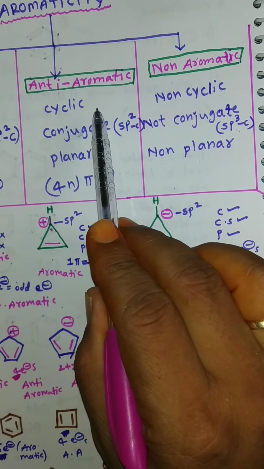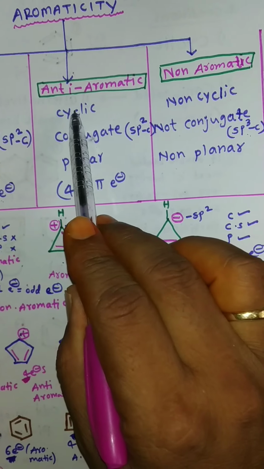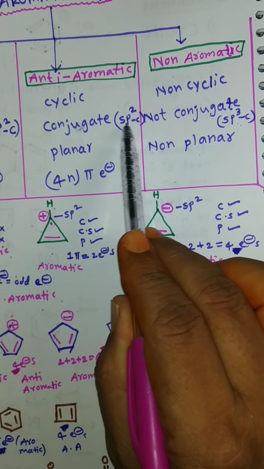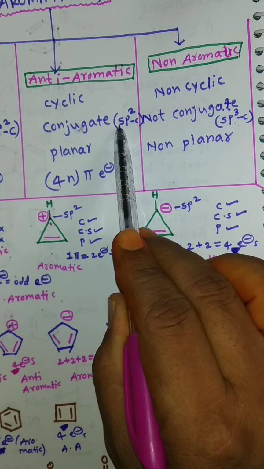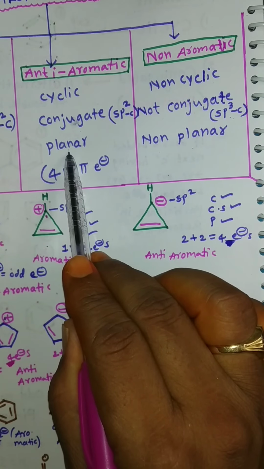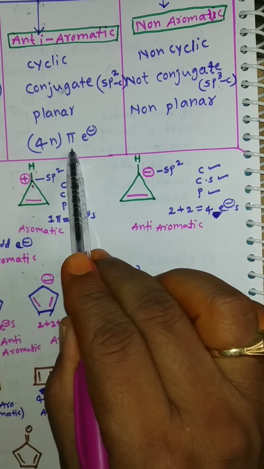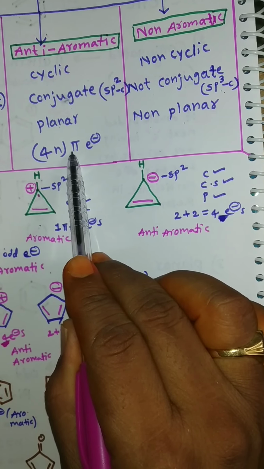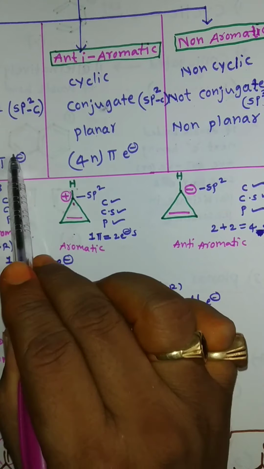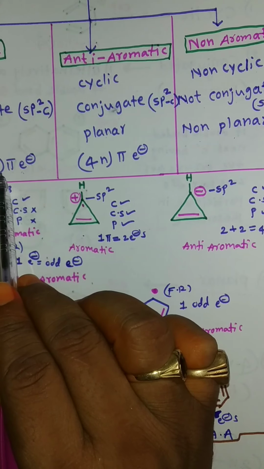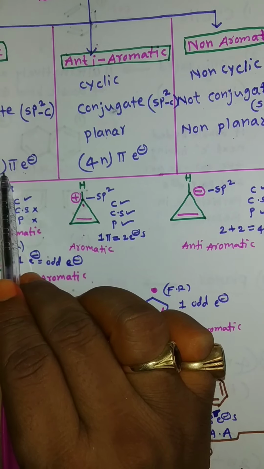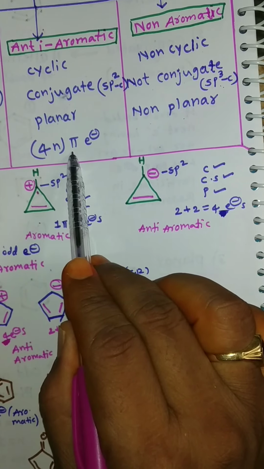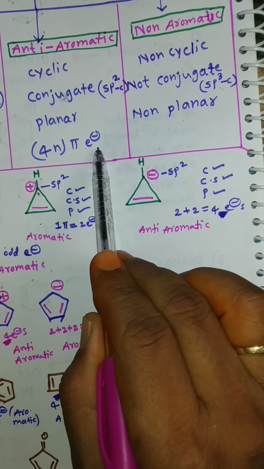Second one, anti-aromatic compounds. It should be a cyclic compound, conjugated system, meaning the carbon has sp2 hybridization, planar structure, and 4n pi electrons, but it does not follow Hückel's rule. So the difference between the aromatic and anti-aromatic: aromatic follows the Hückel rule formula, 4n plus 2 pi electrons. Anti-aromatic is not Hückel's rule, it is only 4n pi electrons.